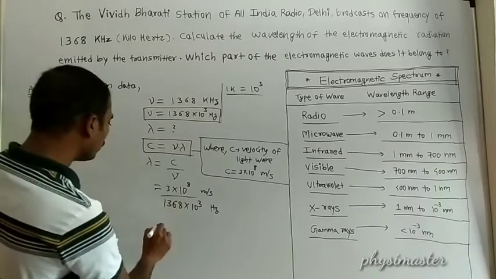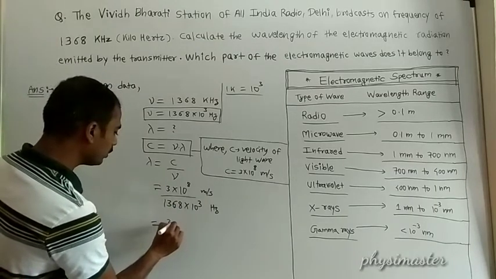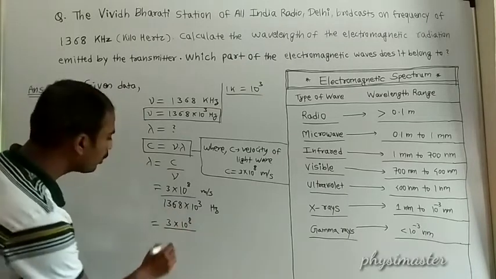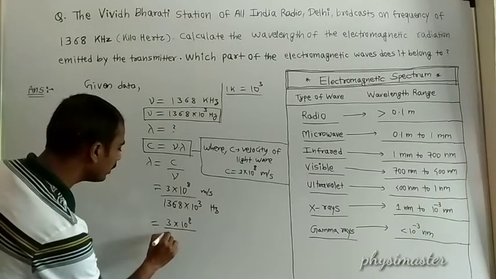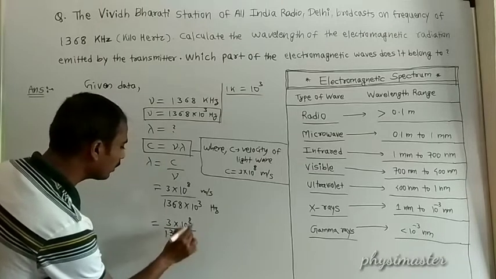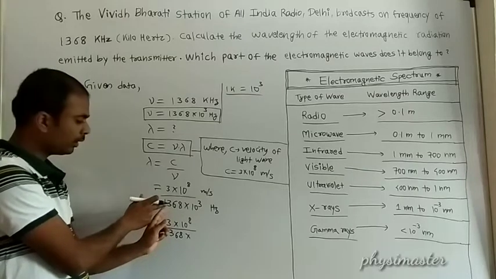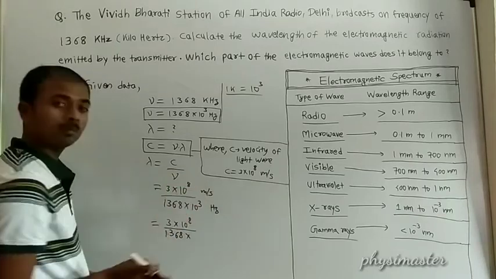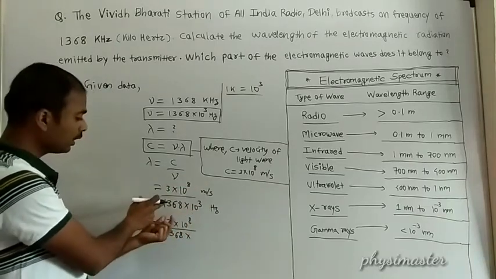Then what can we simplify? We can write this 3 into 10 to the power 8 as it is. In the denominator, 1368 is written as 1.368. Then for this, we have put the decimal point here, so the power will be greater by 3 because we shifted the decimal by 3 places.